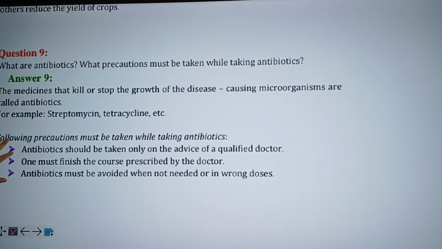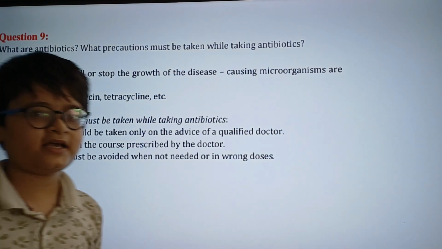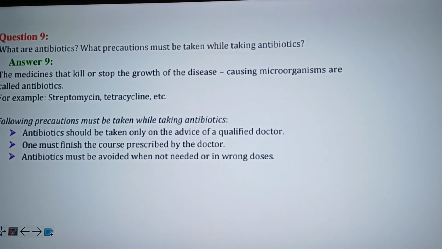Now let me explain to you this question. As you all know, antibiotics are the medicines that kill or stop the growth of the disease-causing microorganisms. The reason why their name is antibiotics is simple, because biotic means living beings, such as microorganisms, such as fungi and bacteria. And although some are helpful to us, a lot are harmful to us.